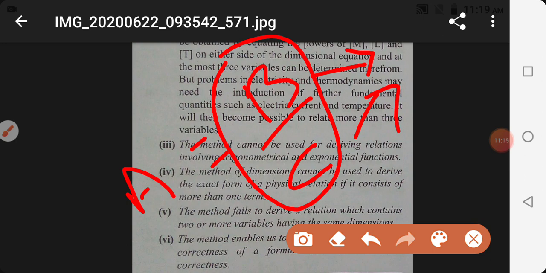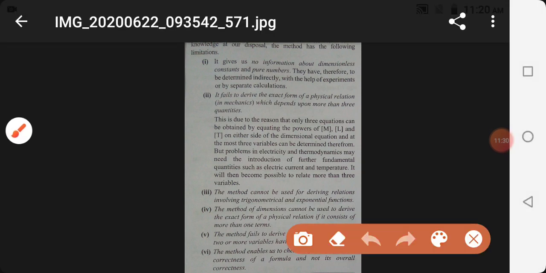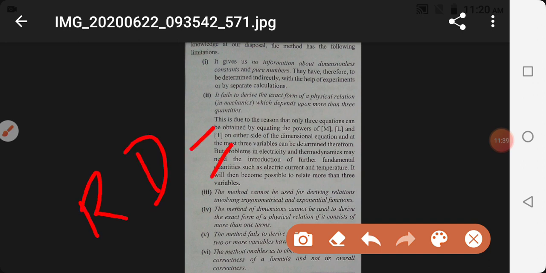Okay, an example is coming to my mind. Suppose we take relative density, which is also known as specific gravity. Relative density is equal to density of the material upon density of water. This is the formula to find relative density: density of any material or substance, upon density of water.